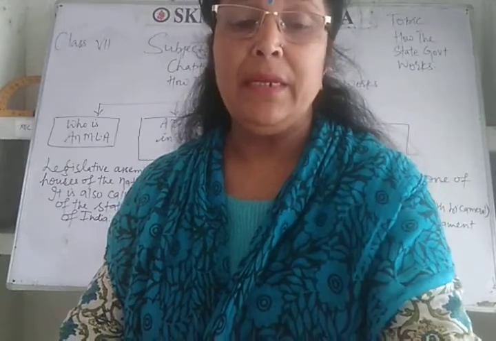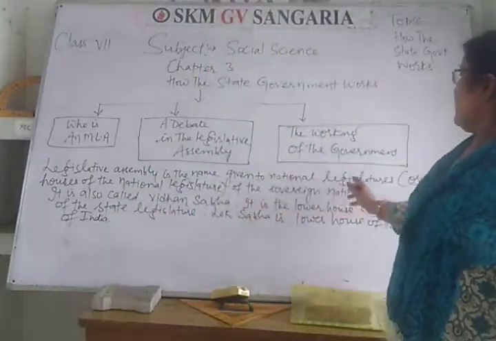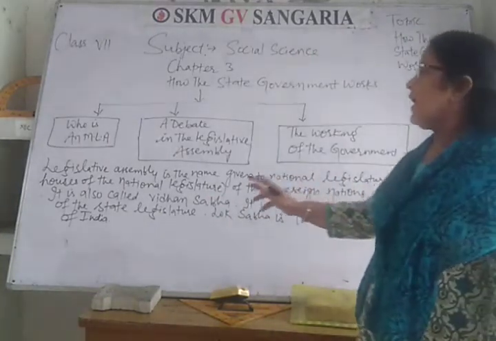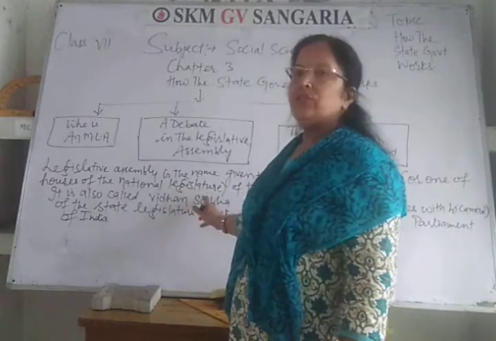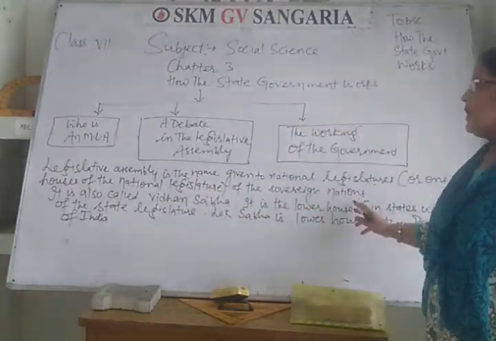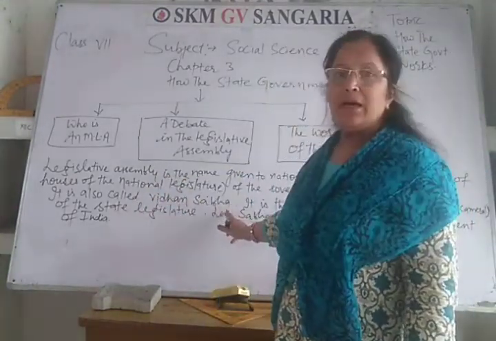So what is legislative assembly? Legislative assembly is the name given to national legislatures or one of the houses of the national legislature of sovereign nations. It is also called Vidhan Sabha.